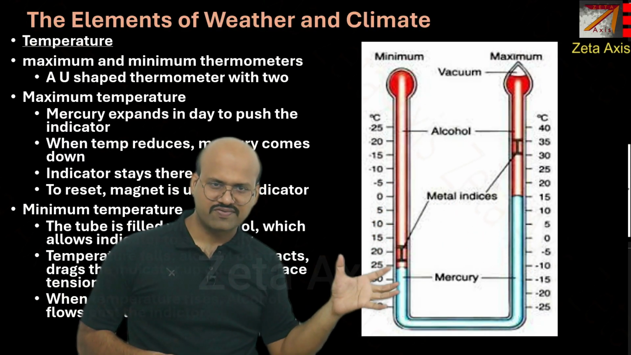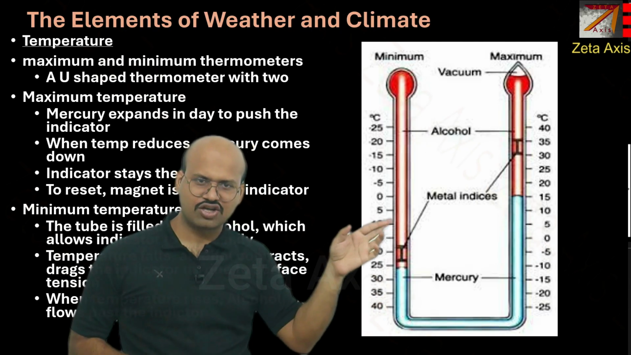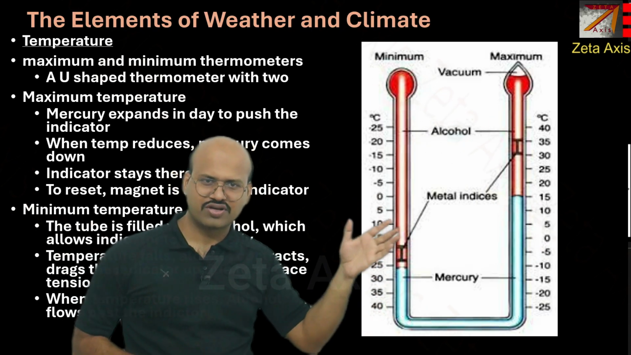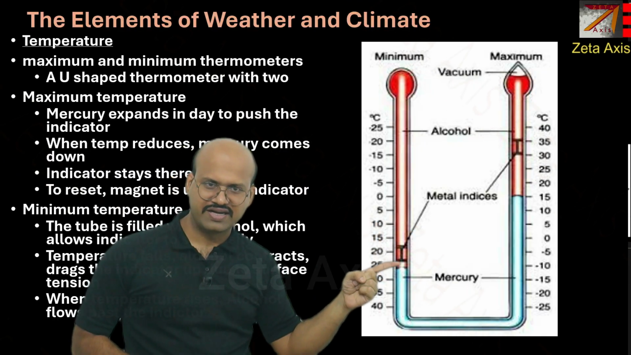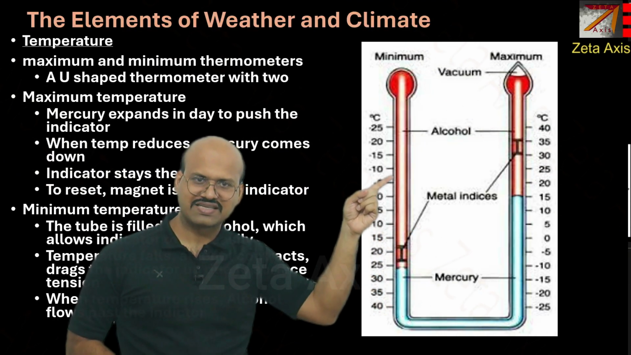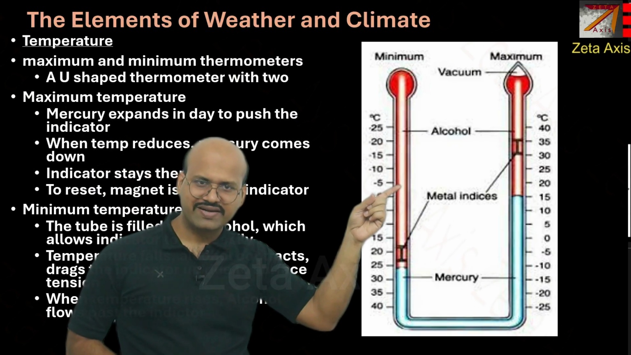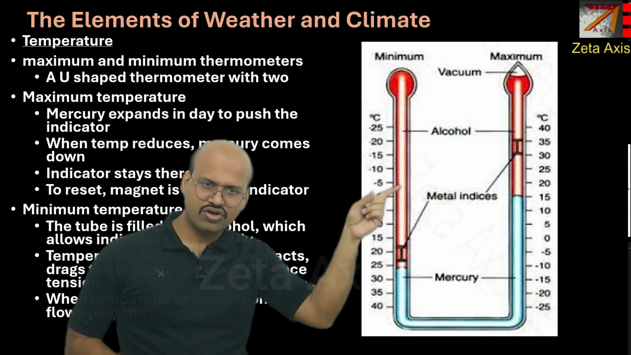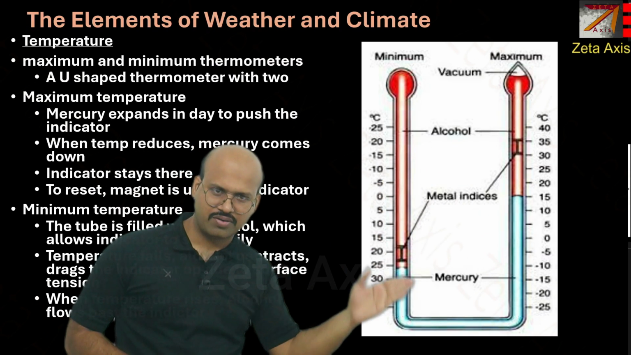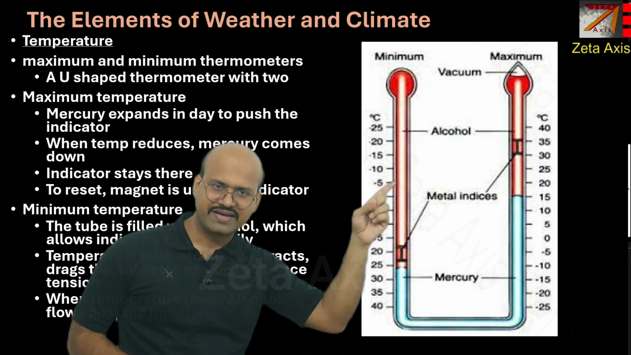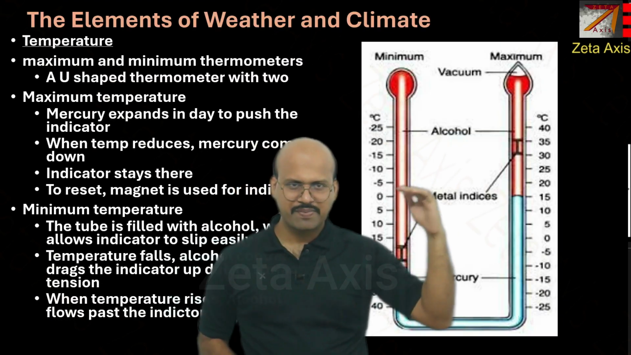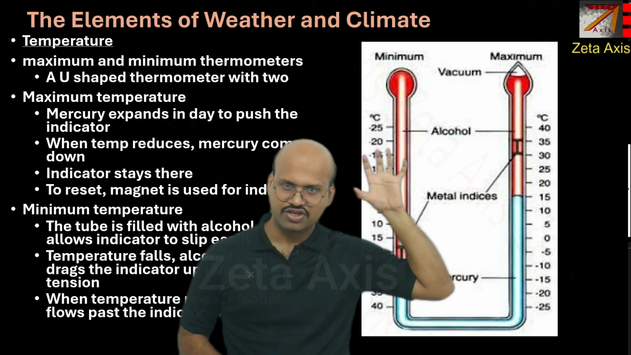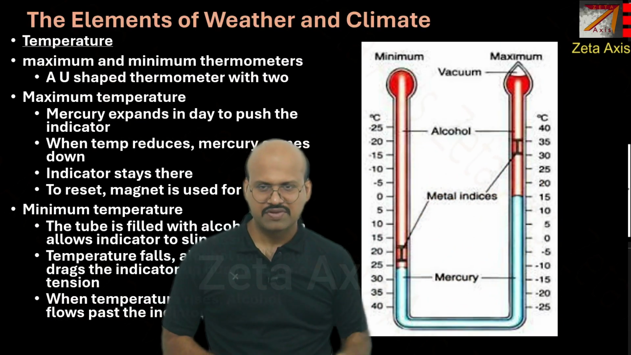So both of these will contract, and the mercury will reach in this region, somewhere around 0 degree or -5 degree, whatever the temperature is. So this metal indicator will float over the mercury and reach that place. Now when the temperature increases, the mercury column will again fall in this column, but the metal indicator will be locked at the minimum position. So this is how minimum and maximum positions are measured using the minimum and maximum thermometer.